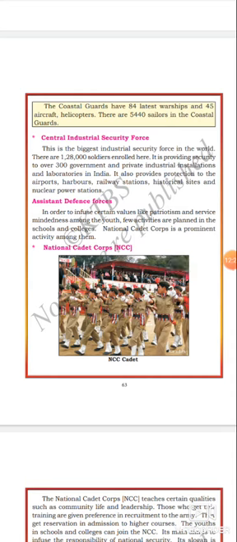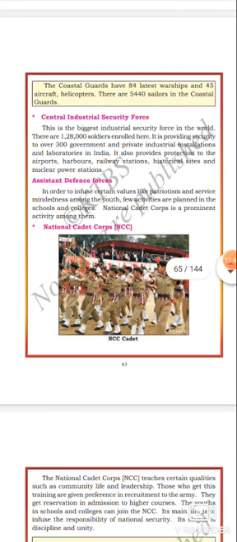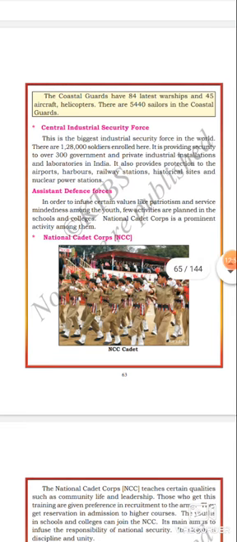Listen, dear students, the Central Industrial Security Force is the biggest industrial security force in the world. The Indian CISF is the biggest industrial security force in the world. Got it? There are 1,28,000 soldiers enrolled here. How many soldiers are enrolled in CISF? 1,28,000 soldiers enrolled. Got it?